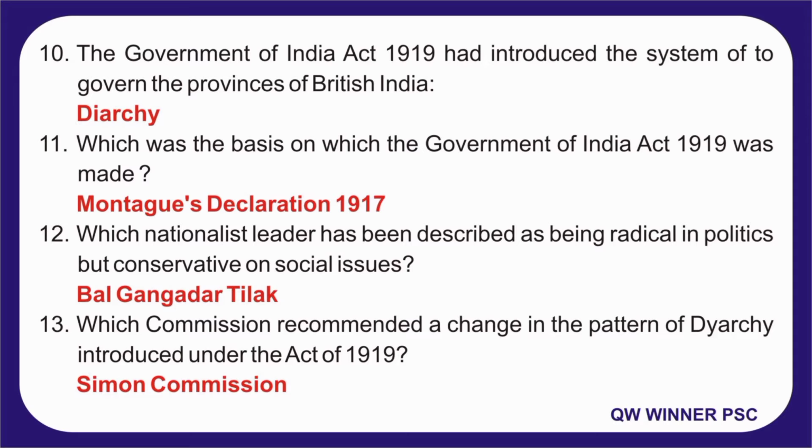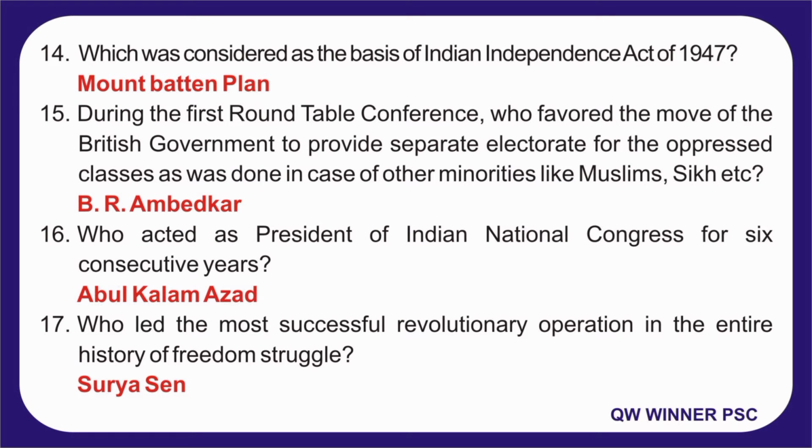13. Which commission recommended a change in the pattern of dyarchy introduced under the Act of 1919? Answer is Simon Commission. 14. Which was considered as the basis of the Indian Independence Act of 1947? Answer is Mountbatten Plan. 15.